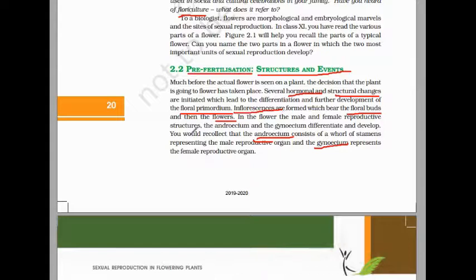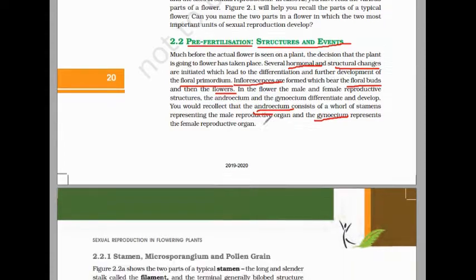This is all about the hormonal and structural changes. After these hormonal and structural changes, only then flowering occurs and it forms the inflorescence.